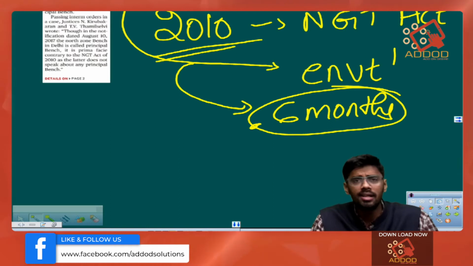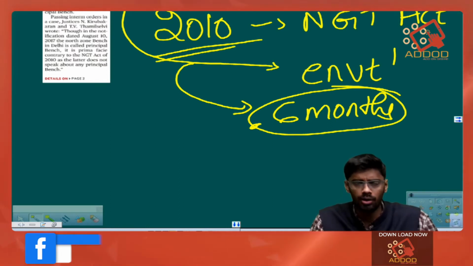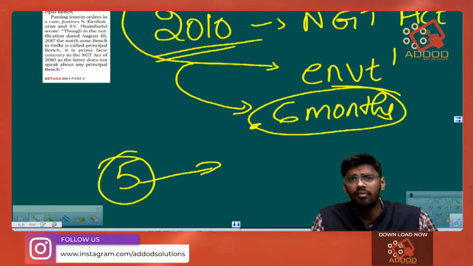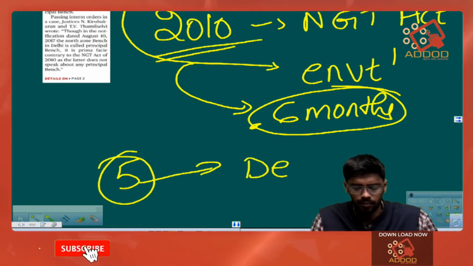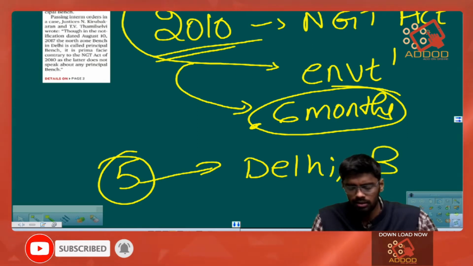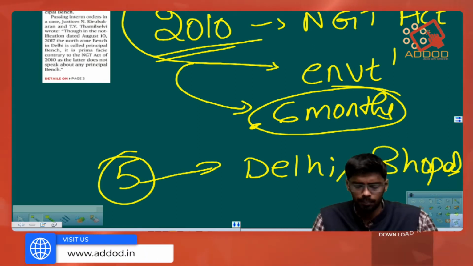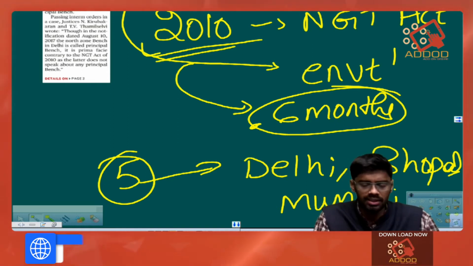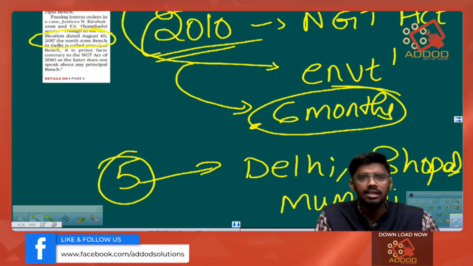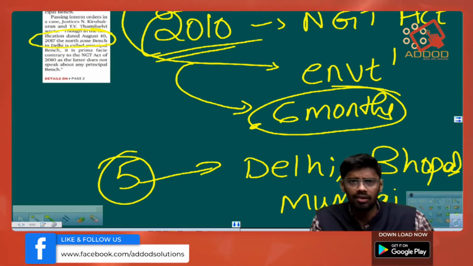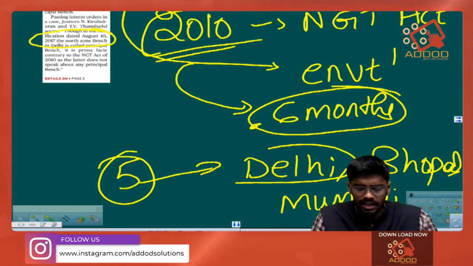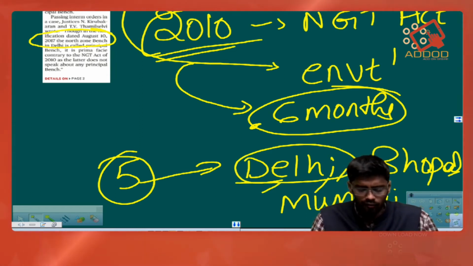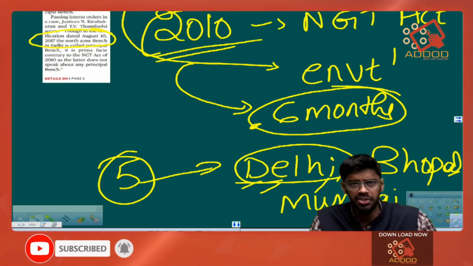After bringing in this act, the Indian Parliament has established National Green Tribunals at 5 places. One is Delhi, another is Bhopal. We have a tribunal even in Mumbai. So this happened in the year 2010. In the year 2017, the Indian government, that is the union government, stated that the Delhi branch of this NGT will be superior to the other 4 branches that have been established in the country.